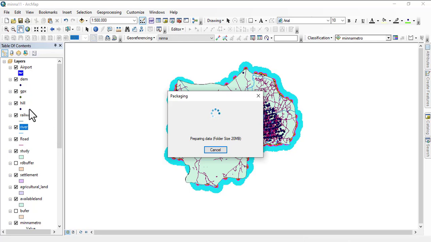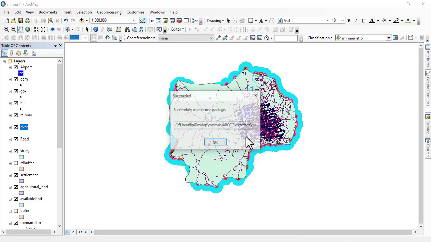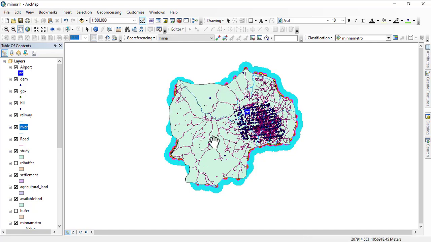If I open the size of each of these things for you, they are more than 2 gigs, but it's already zipping and compressing them so that it can be saved and delivered to you. It is saved in User, HP, Desktop, Camtasia, ArcGIS, and then the exercise folder. So I'm going to click OK. Now this has been saved.